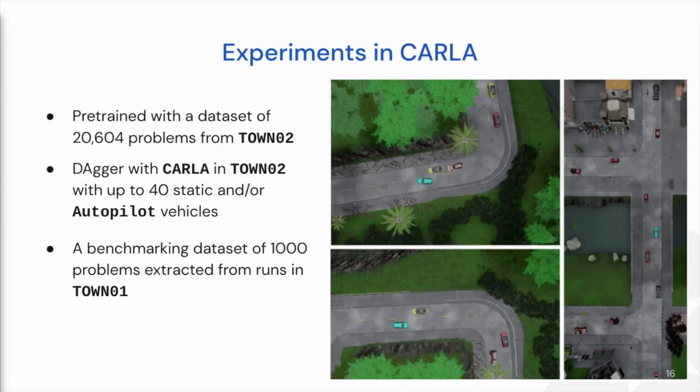The results use the Carla simulator. Here we talk about problems, where one problem is a single planning instant, which is one time point with fixed predictions for an 8-second time horizon. The plans are also for an 8-second time horizon. We pre-train Pilot first with a dataset of 20,000 problems from Carla's Town 2. We then run Dagger in Town 2 with up to 40 static or autopilot vehicles. And the results that we show here are from comparisons on a benchmarking dataset of 1,000 problems from Carla's Town 1.